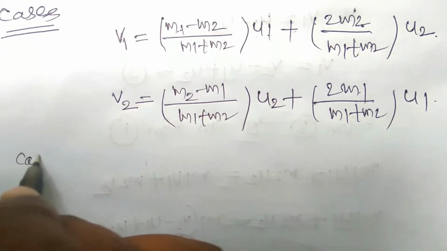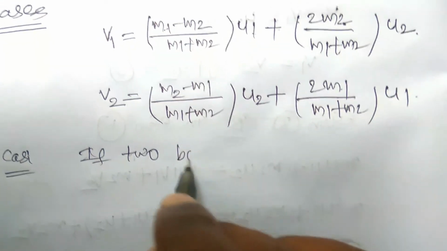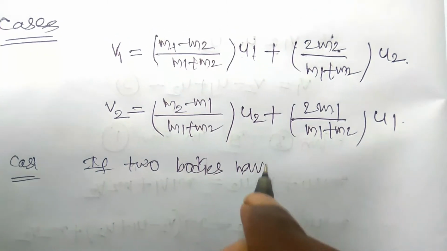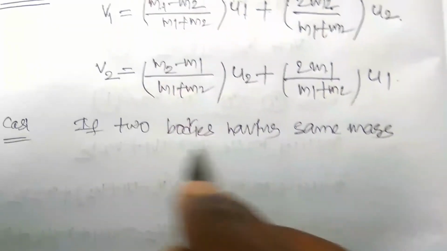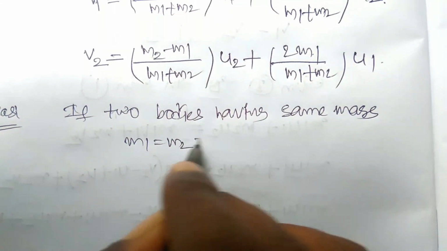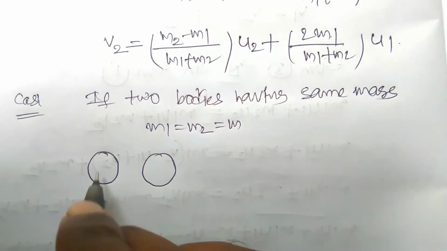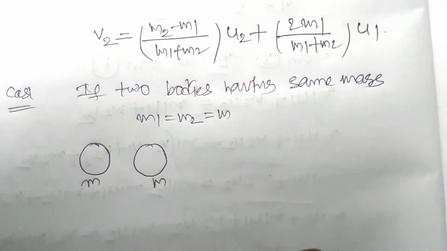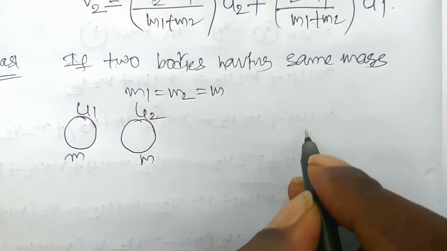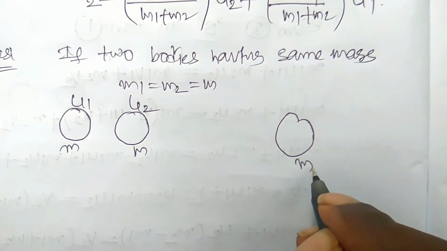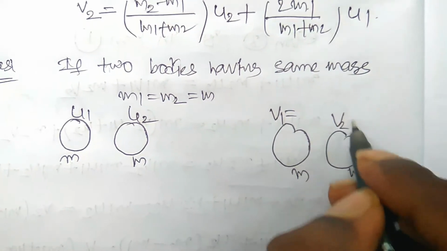Here case 1: if two bodies have the same mass, it means that m1 is equal to m2 is equal to m. If two bodies are participating in one-dimensional elastic collision, here m and m, and initial velocities u1 and u2, and after collision they have the same mass. What is the final velocity of each?